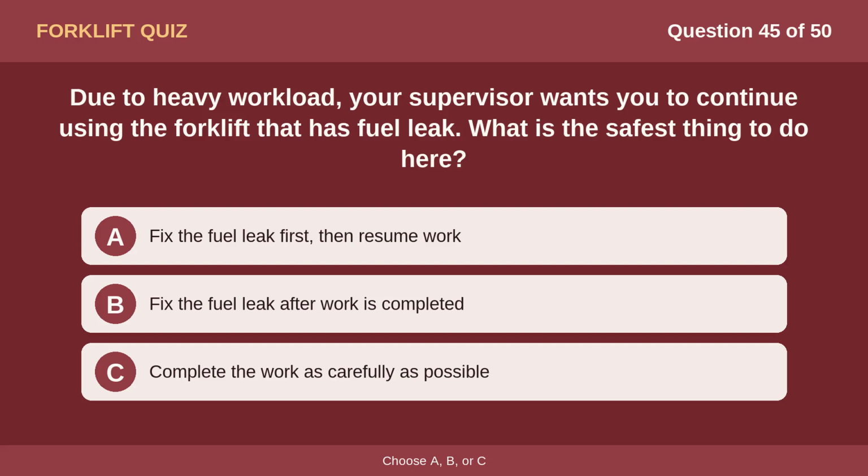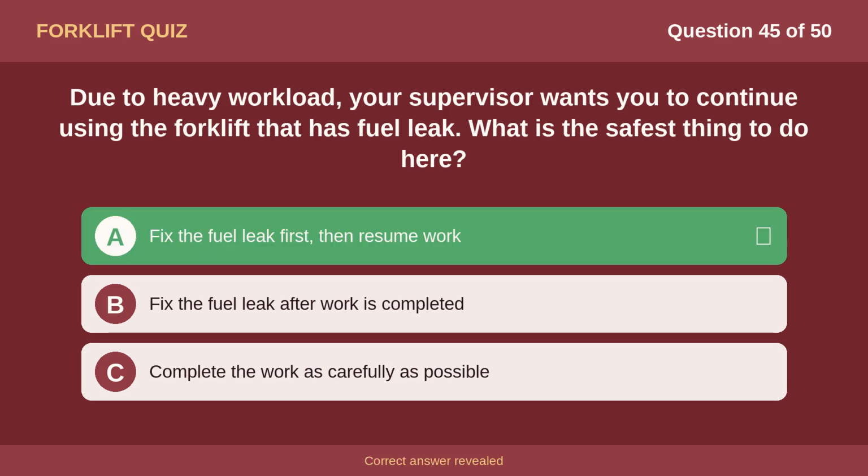Question 45. Due to heavy workload, your supervisor wants you to continue using the forklift that has a fuel leak. What is the safest thing to do here? Option A, fix the fuel leak first, then resume work. Option B, fix the fuel leak after work is completed. Option C, complete the work as carefully as possible. The correct answer is option A. Fix the fuel leak first, then resume work.